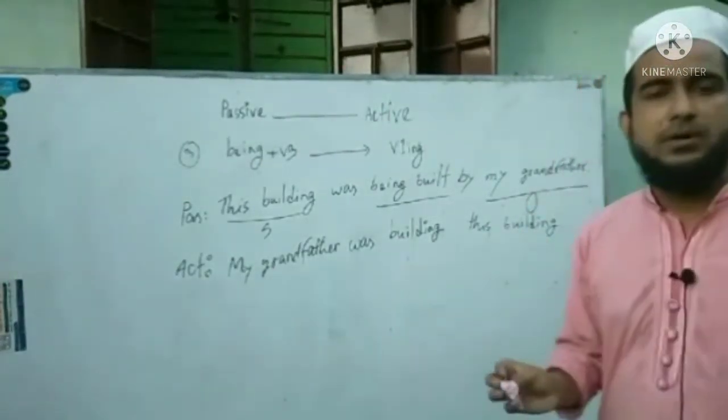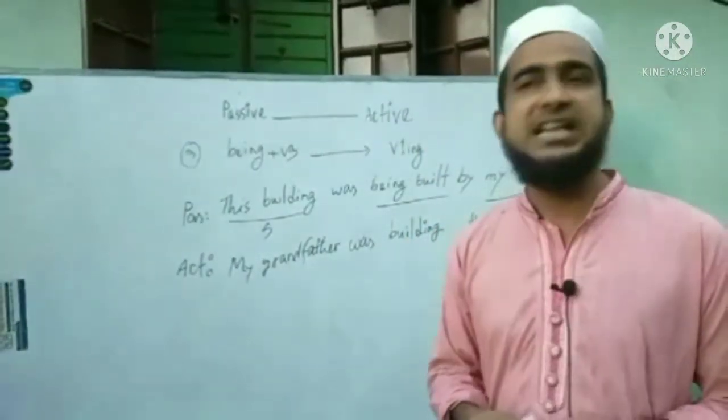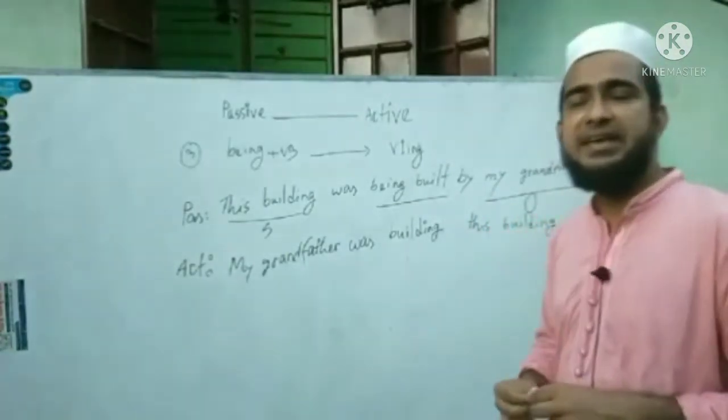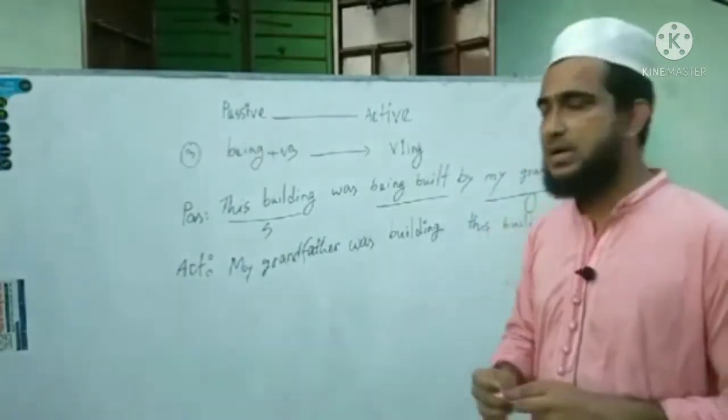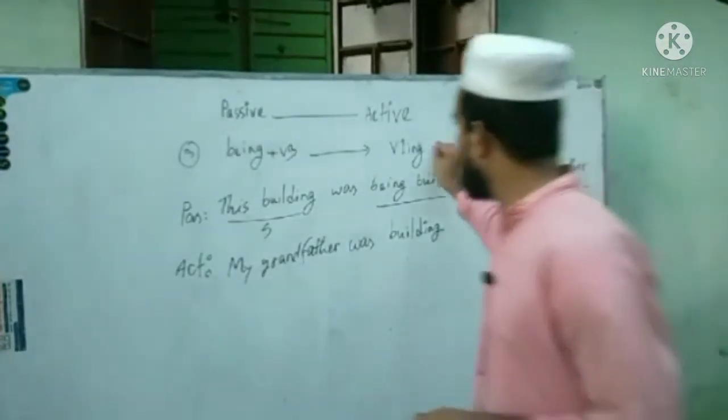If you watch carefully till the end of my class, then I think you will have a clear idea about how we can change passive into active.